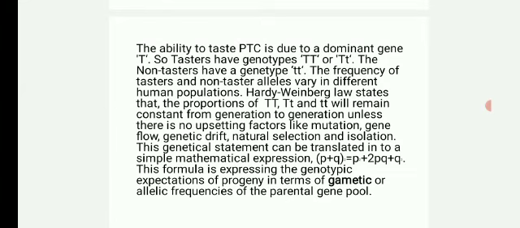This genetical statement can be translated into a simple mathematical expression, that is (p plus q) whole square is equal to p square plus 2pq plus q square. This formula is expressing the genotypic expectations of progeny in terms of gametic or allelic frequencies of the parental gene pool.